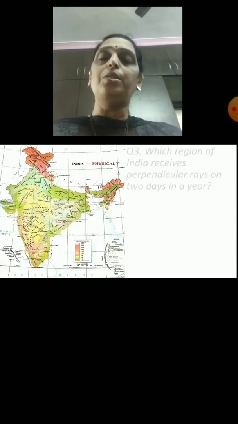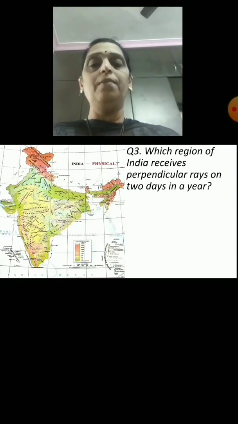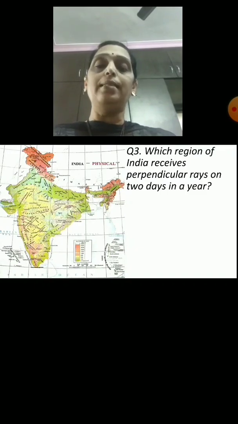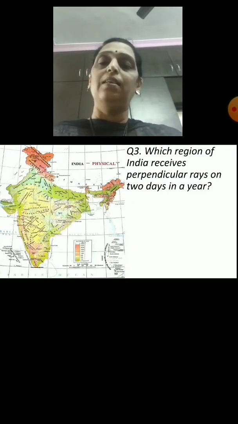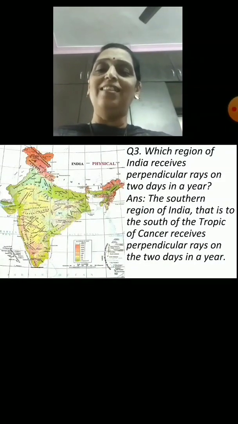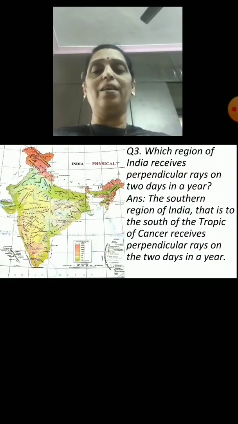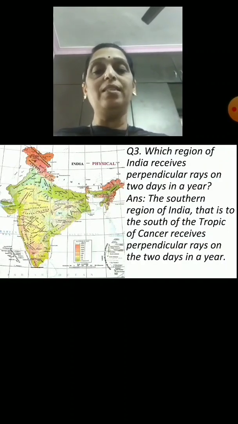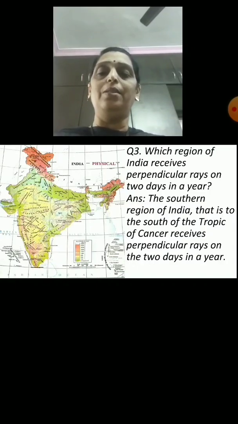And the next question is question 3. Which region of India receives perpendicular rays on 2 days in a year? And what would be the answer? Yes, the answer is the southern region of India, that is to the south of the Tropic of Cancer, receives perpendicular rays on the 2 days in a year. It means for the 2 days they receive the perpendicular rays.